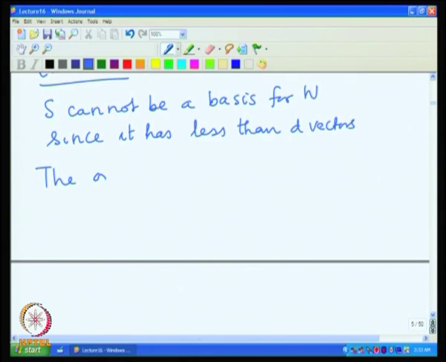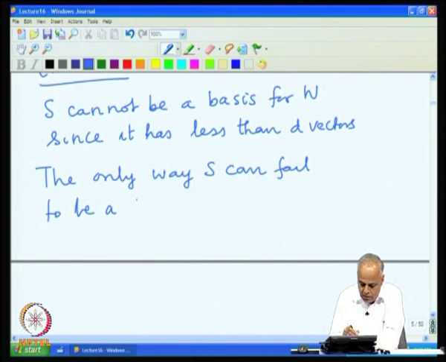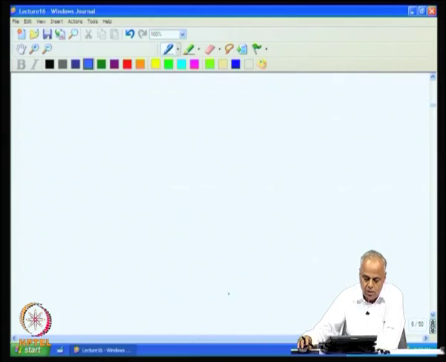So, the only way S can fail to be a basis for W is by Ls being not equal to W. What does it mean?